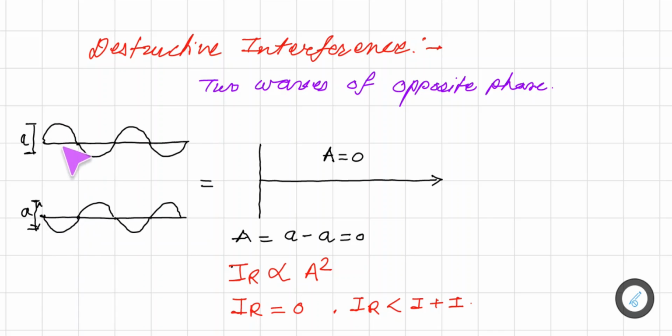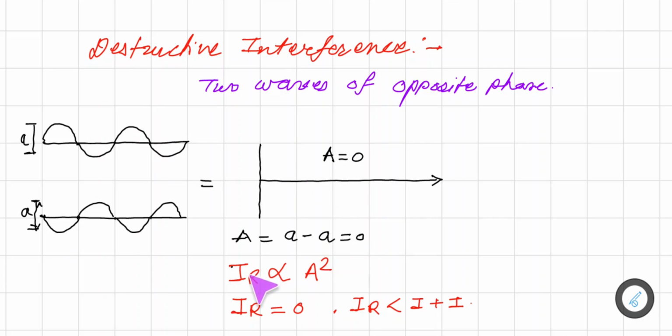So there is a phase shift of 180 degrees, and now when they travel and interfere, both the waves being 180 degrees out of phase with each other, their amplitudes, say this is positive, this is negative. So effective amplitude A is equal to A minus A, which is equal to 0.